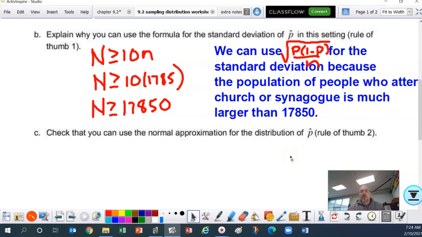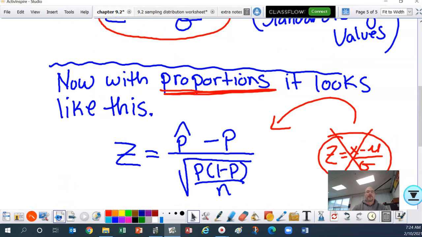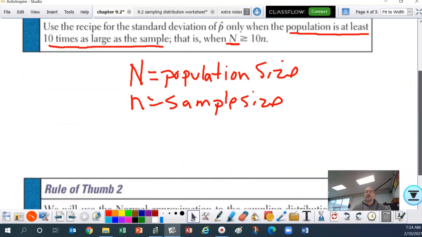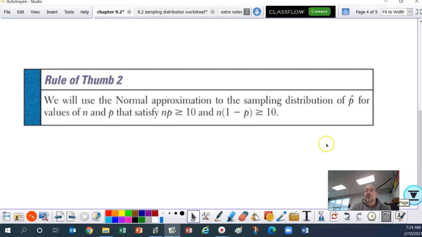Okay, C. Check that you can use the normal approximation for the distribution of p hat, rule of thumb number 2, which I didn't show you earlier, is this. We will use the normal approximation if the sampling distribution of p hat for the value of n and p satisfies this. So what this is saying, ladies and gentlemen, is if you take the sample size times the proportion, it's got to be greater than or equal to 10. Take the sample size times its complement, it's got to be greater than or equal to 10.